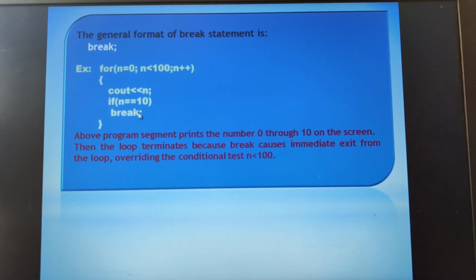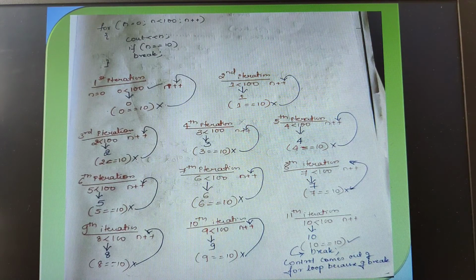Now I'll explain this program segment with an example here. This is the program segment I have written. n is 0, n should be less than 100, and n plus plus. Here I am printing the n value, and here I have taken the simple if statement and the break. Now coming to the first iteration, as I was telling, 0 is equal to 10? The condition is false. Because the condition is false, the control goes back to the increment where the n value will be incremented. I hope you all know this logic.